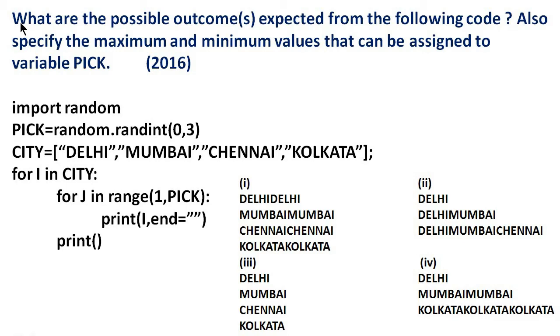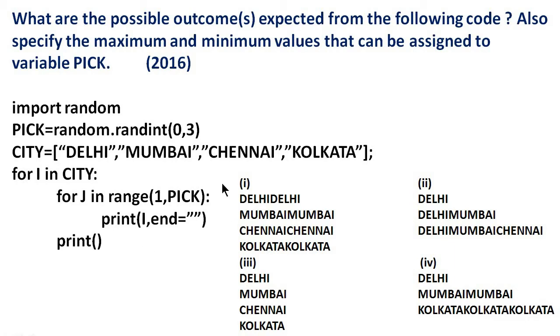Here is your question. What are the possible outcomes expected from the following code? Also specify the maximum and minimum values that can be assigned to variable pick. This question is from the CBSE 2016 question paper. Read the question carefully and try to answer by yourself.